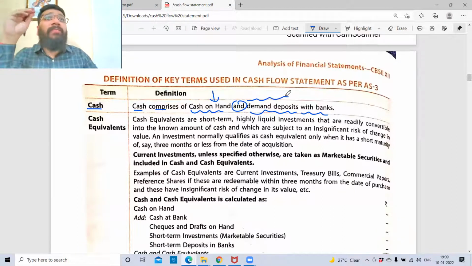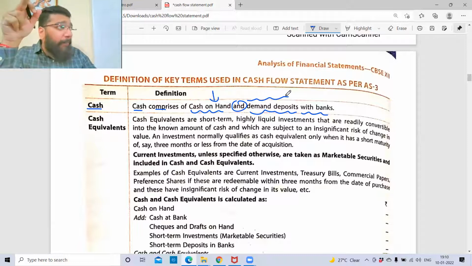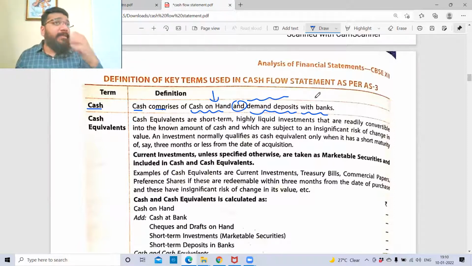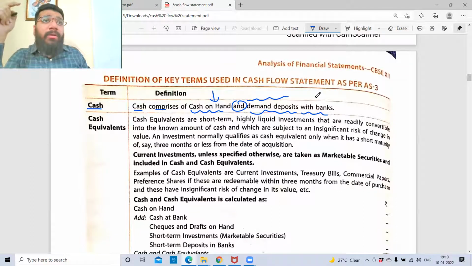Demand deposit means I deposit money in a bank. Let's suppose you have deposited your money in a savings bank account or current account. Whenever you go to the bank and withdraw the money, the banker will give you the money. Or online, you can make payments to multiple places by net banking or GPay or PhonePe. Which means the money is not in your control, but it is there with the bank, and on your demand, things can move as per your wish. So if any money is there with the banker which can be utilized by you on your demand, then that will be treated as cash.